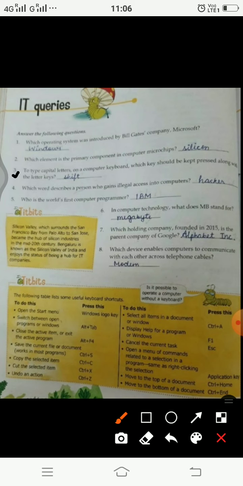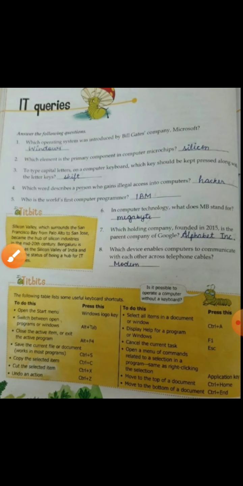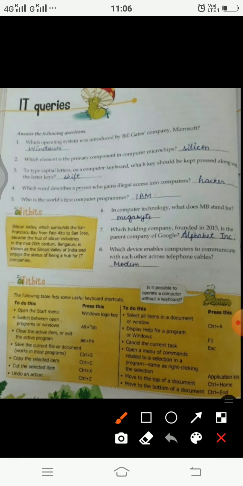This is your question 3. To type capital letters on a computer keyboard, which key should be kept pressed along with the letter keys? Though there is caps lock key which is available on the keyboard, so with that you can make the capital letter. But we have another option also, that is the shift key can be used. Shift key can be pressed along with the letter key.